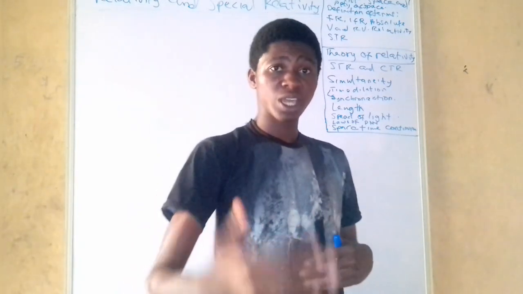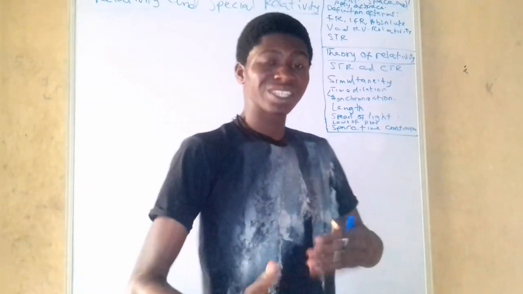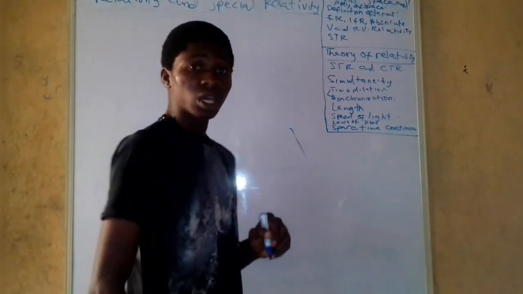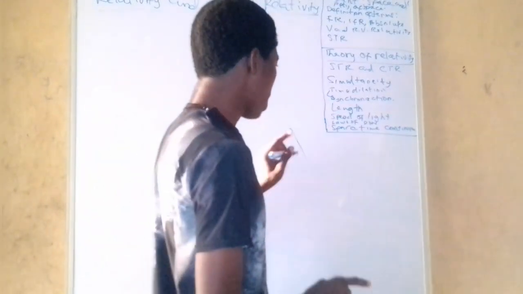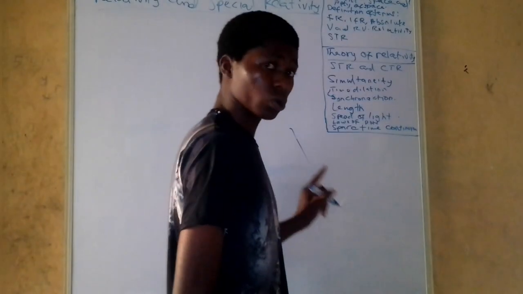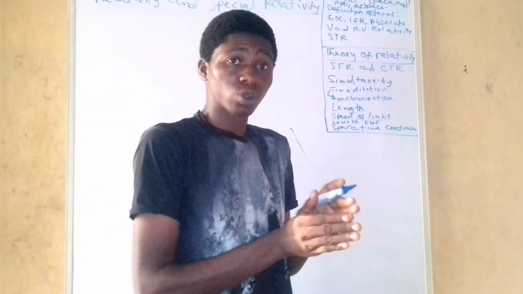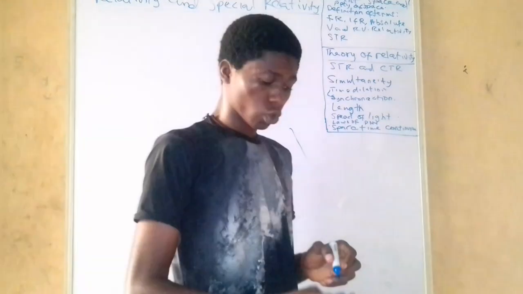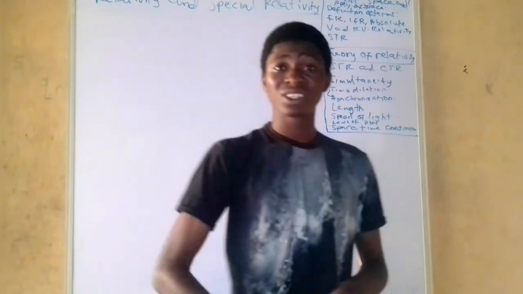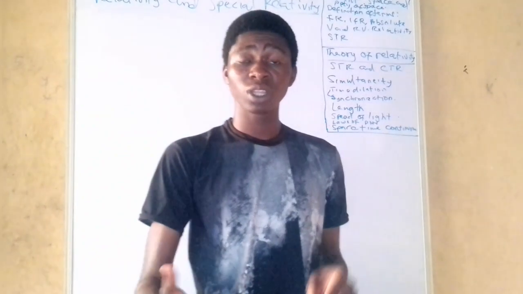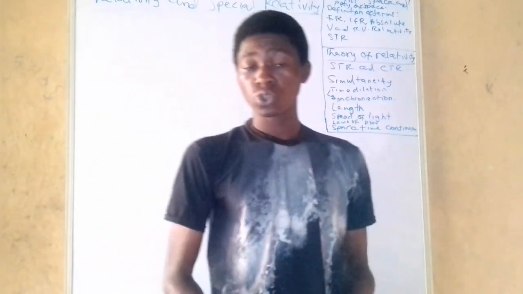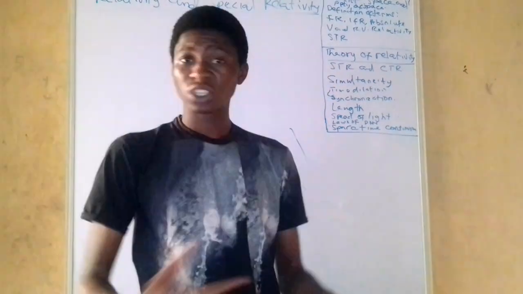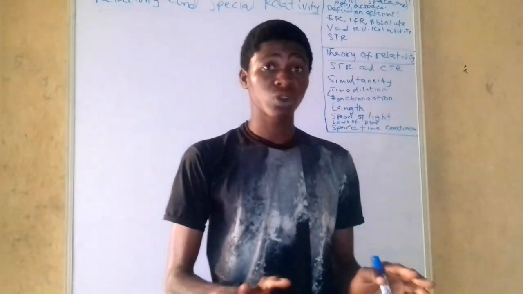Now, I am here, the camera is there, and there is a space between us. So that is the interval between us. Now, if I'm going to write on the board, before I wrote on the board, the time was fixed at a particular point, and then when I wrote on the board, that is another event. So time on its own is the sequential interval between events. So space is the interval between objects, while time is the interval between events. That's the simplest way you can understand space and time.